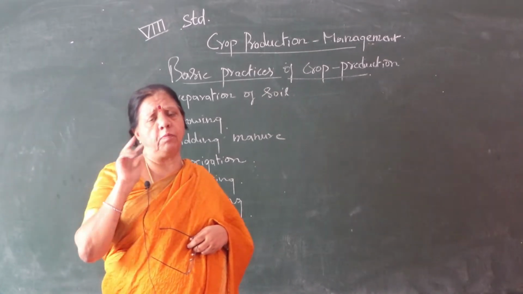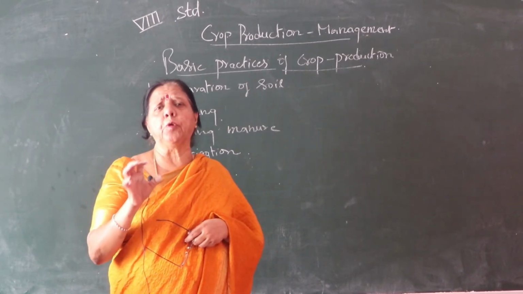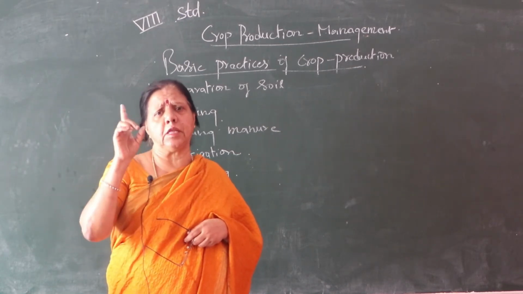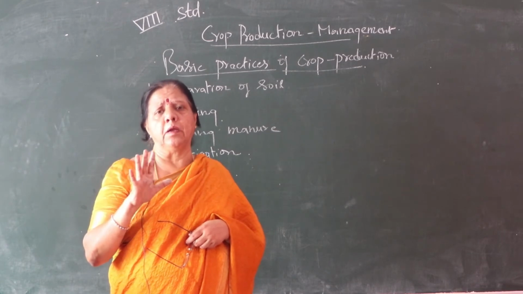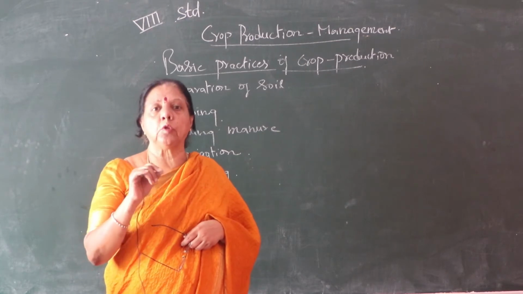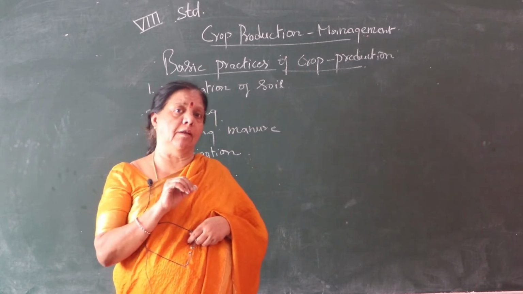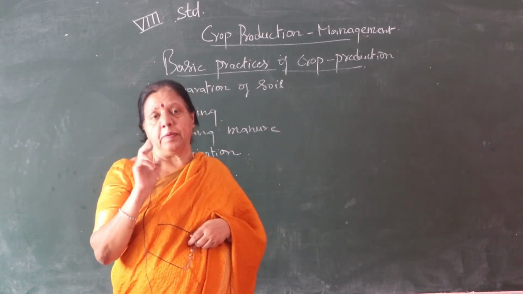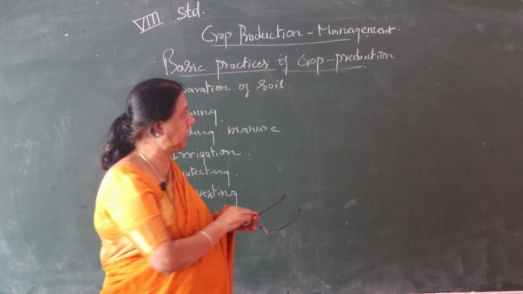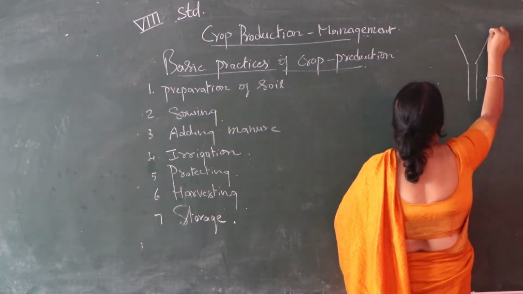Sowing, there are two methods I will tell you. The seed should be very good, and the seeds have to be dried under the sun rays properly, and you have to use quality seeds while sowing. Understand? And also how to put the seeds into the soil. See, there are two methods. One is the funnel method. You know the funnel, this is the shape of a funnel. See children, this is the funnel.